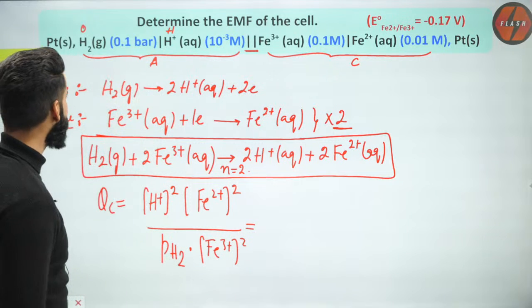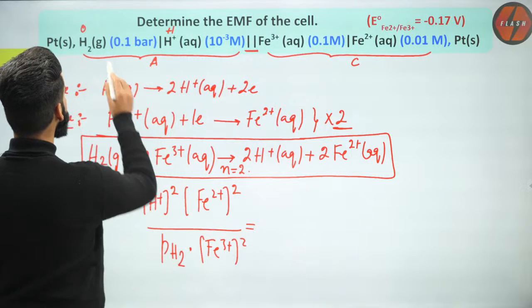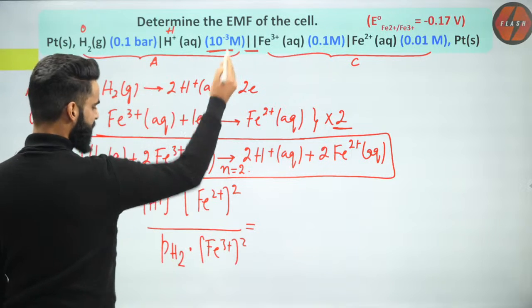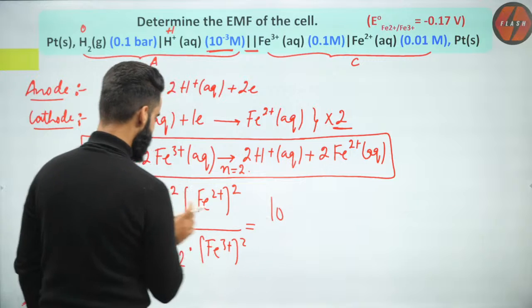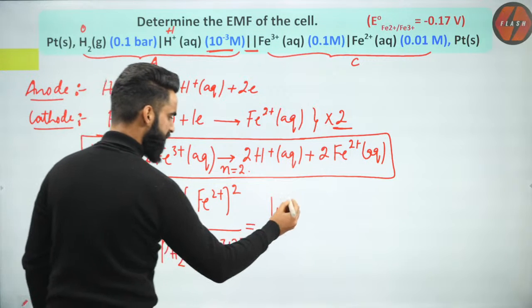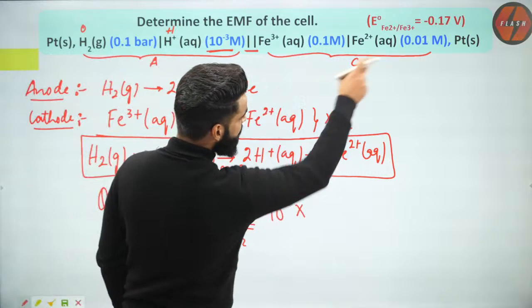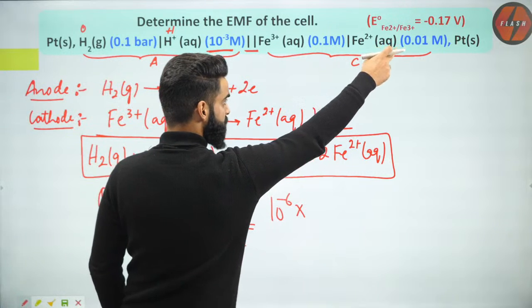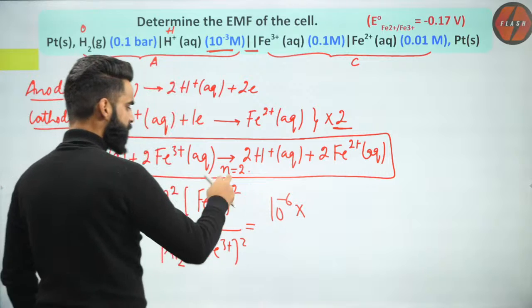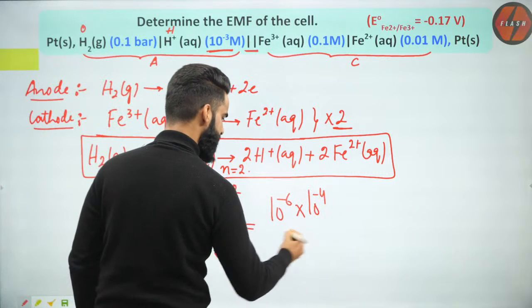We have all the values, I guess. H+ concentration is given to me. How much is that? 10 power minus 3. So this is going to be 10 power minus 3 raised to the power 2, so 10 power minus 6, multiplied by Fe2+ concentration, which is also given to me. That's 10 power minus 2, raised to the power 2. It's going to be 10 power minus 4, divided by.